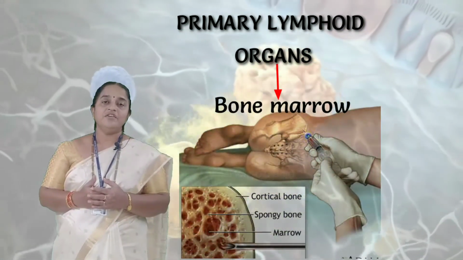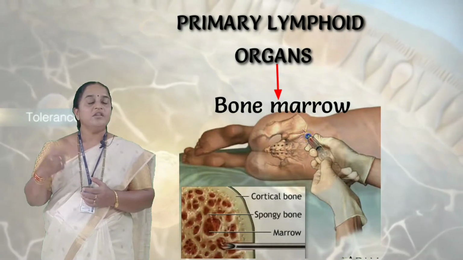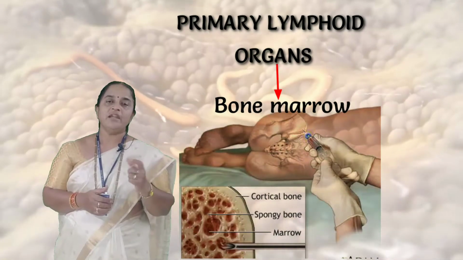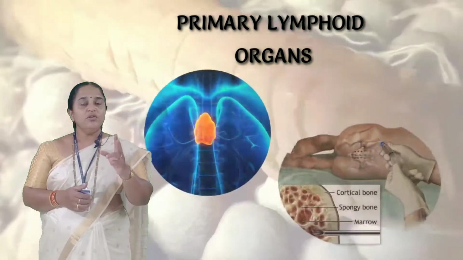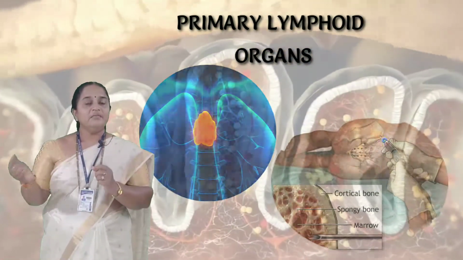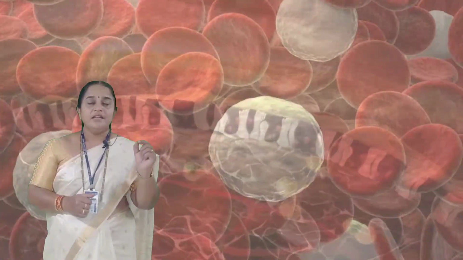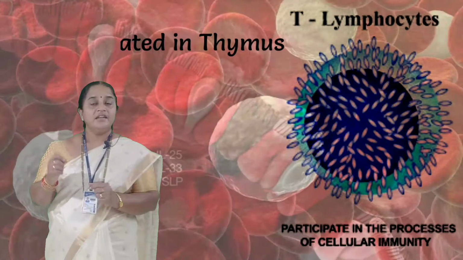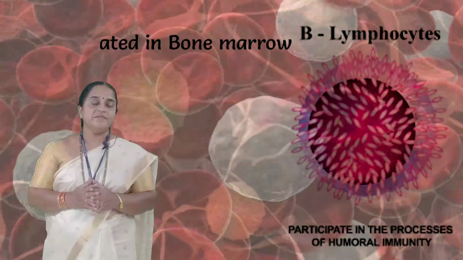Hope you recall, last year you learned animal tissues. In bones, the hollow part, or the hollow bones, have a marrow cavity. It is filled with special areolar and adipose connective tissue, and this we call bone marrow. So these are the two primary lymphoid organs where WBCs differentiate and are released. The WBCs differentiated in the thymus are named T lymphocytes, and WBCs differentiated in the bone marrow are called B lymphocytes. T stands for thymus, B stands for bone marrow.